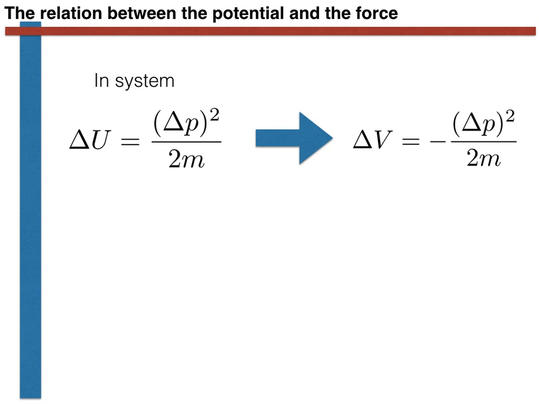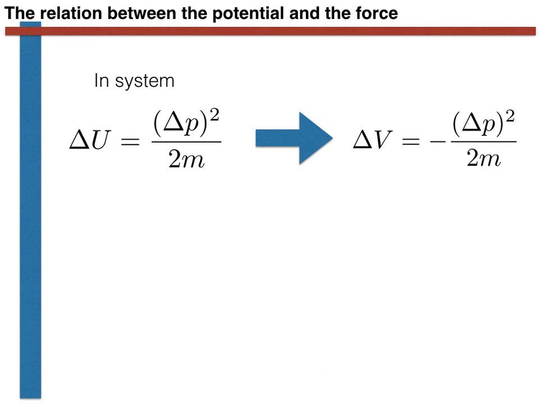Before we move on to the final step, let me just stress the deltas here. Whenever we talk about the potential, we are always referring to a change in potential that occurs in moving from some initial position to some final position. This is often not written explicitly, and you will just see the symbol V without a delta. There must be some reference state, however, and understanding what the reference state is often important.